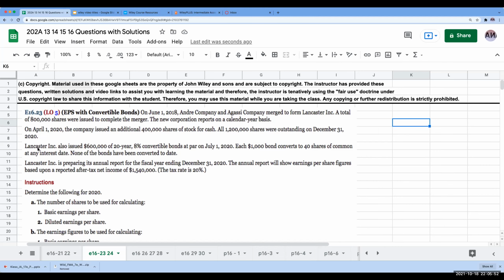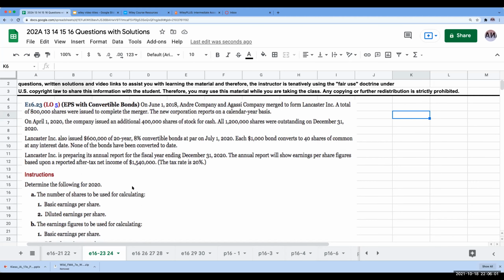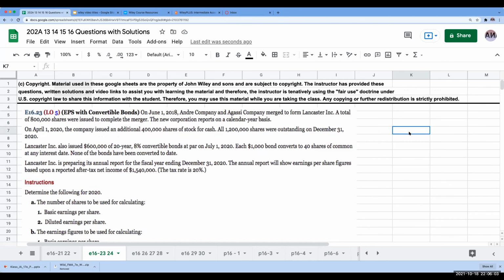Now, we're then going through over here and talking about some convertible bonds, and then we're looking over here at this last part. So let's do first things first, which is doing basic earnings per share. We'll determine if this part over here is dilutive, but let's first figure out the number of shares to be used for calculating basic earnings per share.